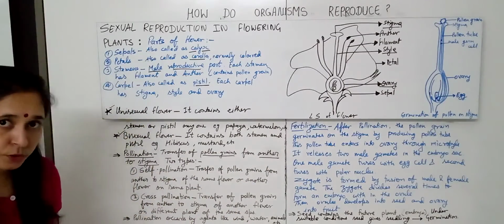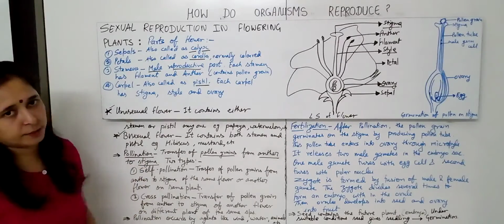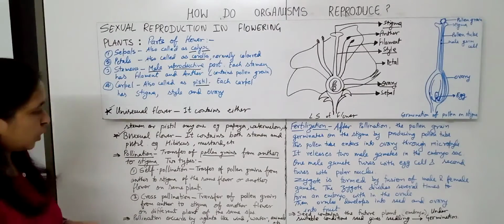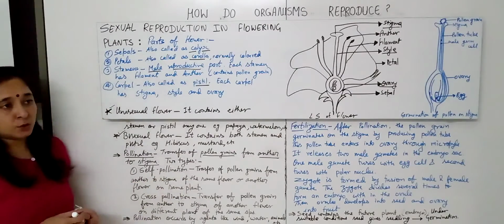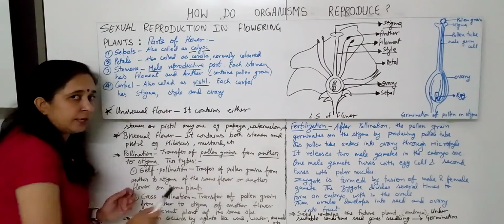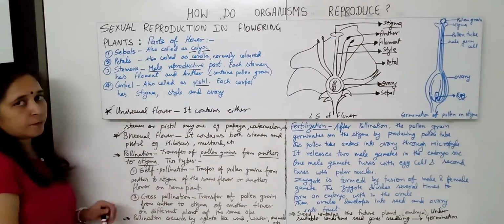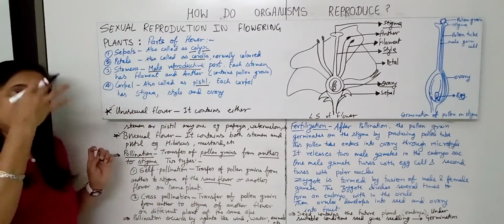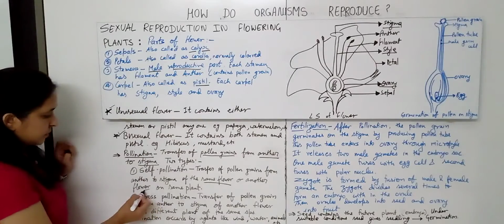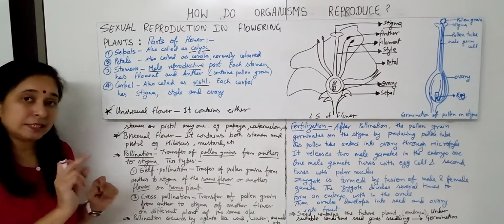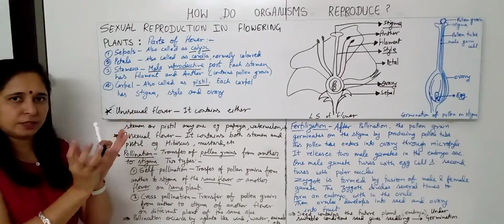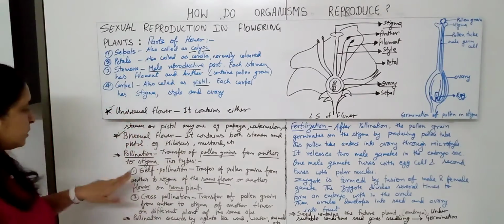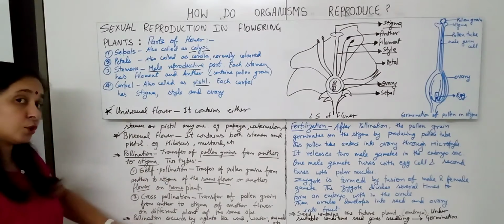Now here also two types of pollination are there, that is self-pollination and cross-pollination. Now what is self-pollination? When the transfer of pollen grain is from anther to stigma of the same flower, or another flower on the same plant, that is called self-pollination. So within the same flower or another flower on the same plant. That is self-pollination.